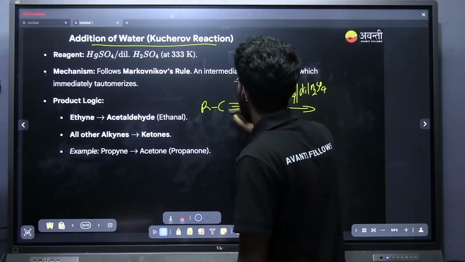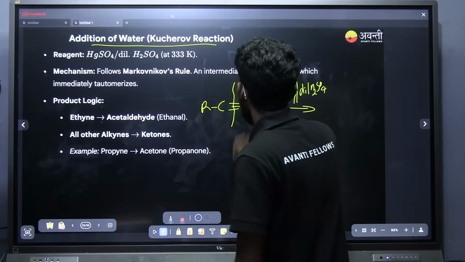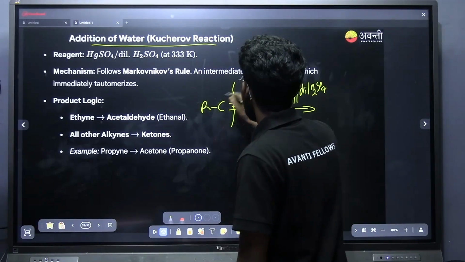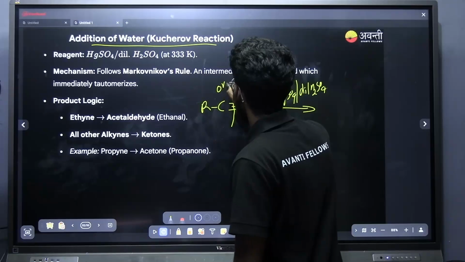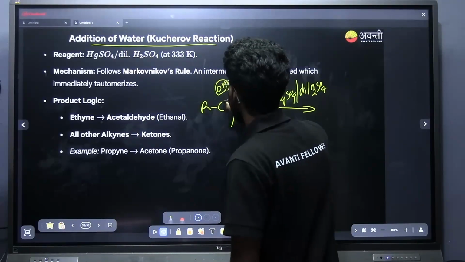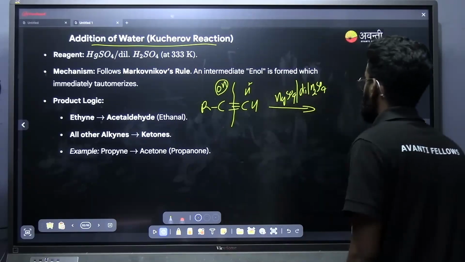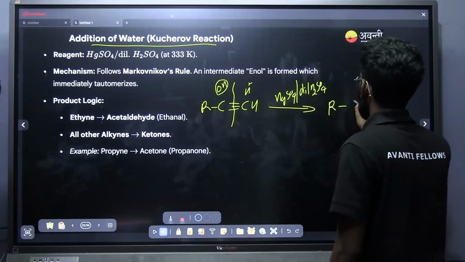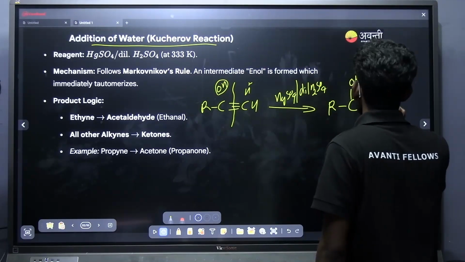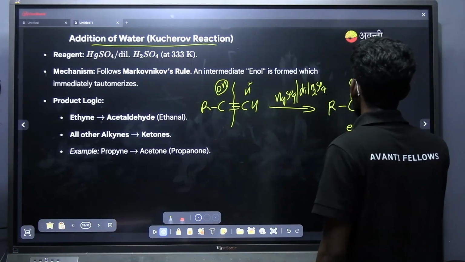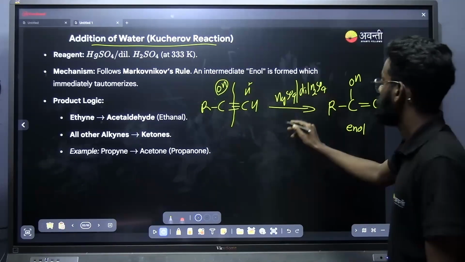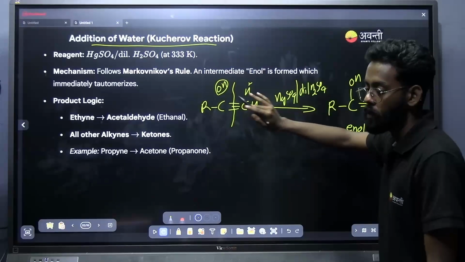According to the Markovnikov rule, hydrogen will be added to that carbon where there is a greater number of hydrogens, and the halogen or water, the negative part, will be added to that carbon where there is a lesser number of hydrogens, resulting in the formation of an enol, C double bond C(OH)CH2. This is the enol that we are getting formed. The first step is addition of water according to the Markovnikov rule.